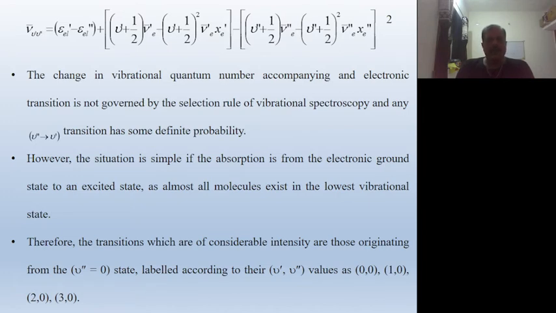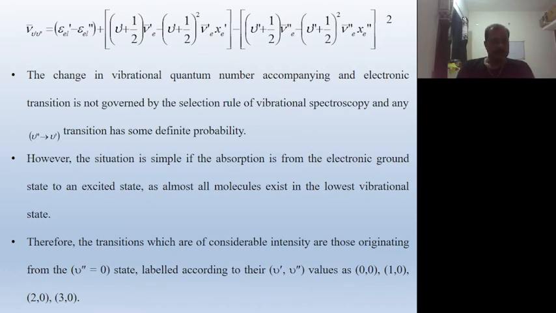The transition has some definite probability. However, the situation is simple if the absorption is from the electronic ground state to an excited state, as almost all molecules exist in the lowest vibrational state because they are at rest. That's why they are present in the lower vibrational state.